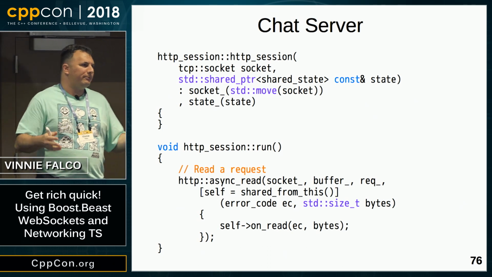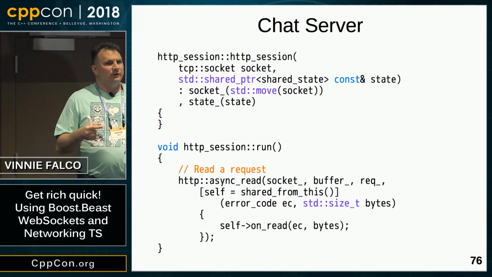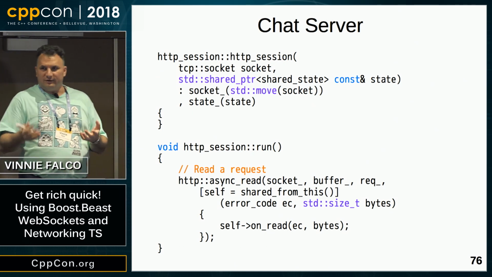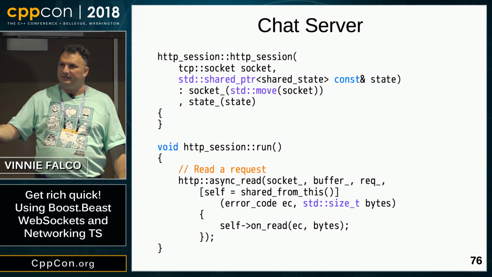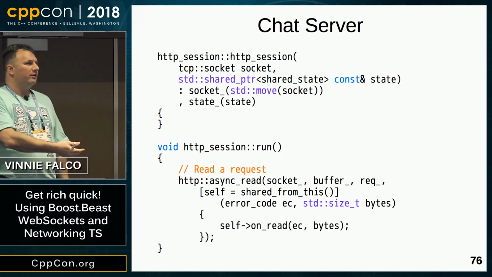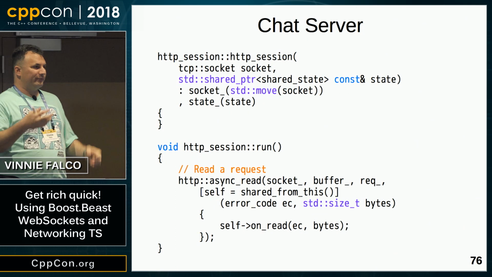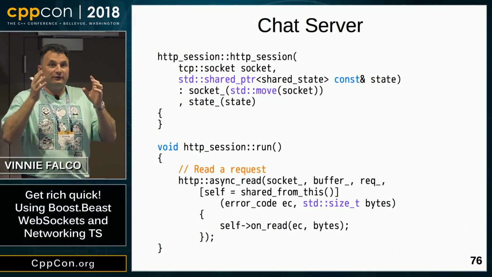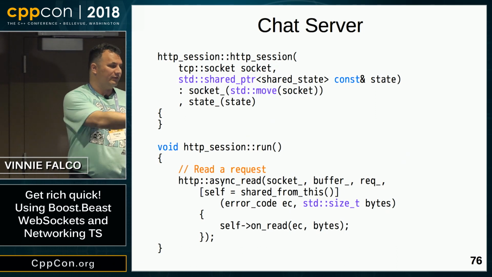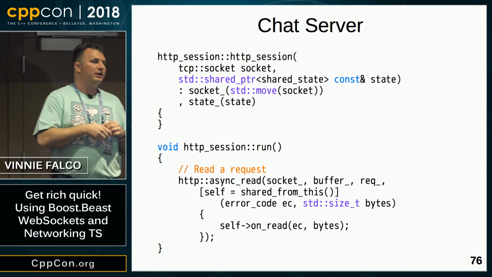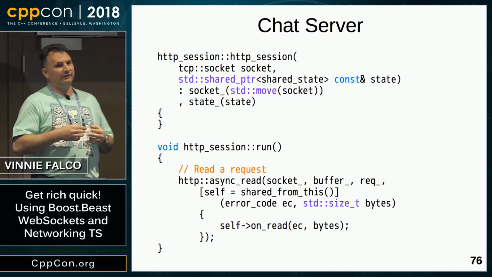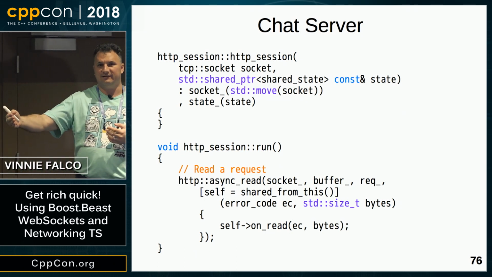So normally when you program with classes, you explicitly call the constructor to create your object, and you call some member functions, and then you explicitly destroy the object. Here, things are a little bit different. In this code, the default behavior is for objects managed by shared pointers to be destroyed unless you extend their lifetime manually, which is what we're doing by calling shared_from_this. You're not going to see any explicit destruction of objects in this code. Instead, what you're going to see is that the lifetime is extended when it needs to be.